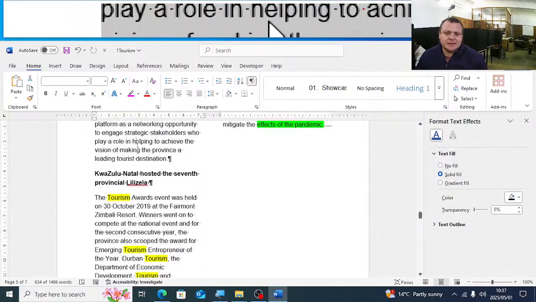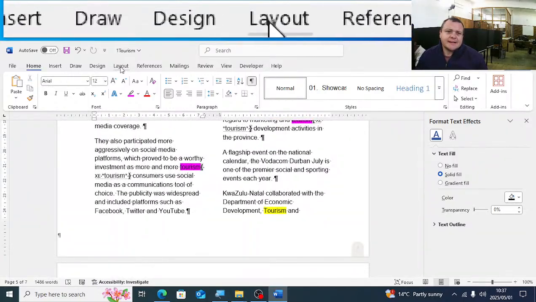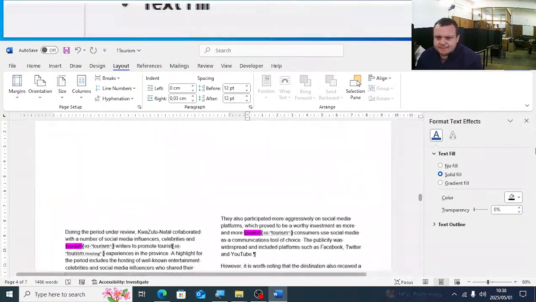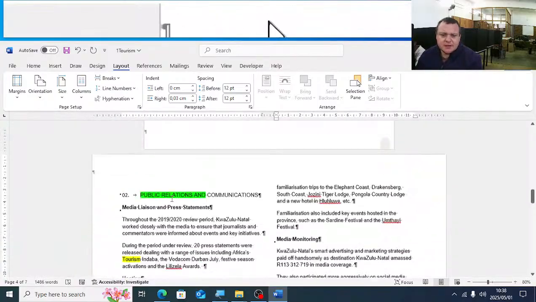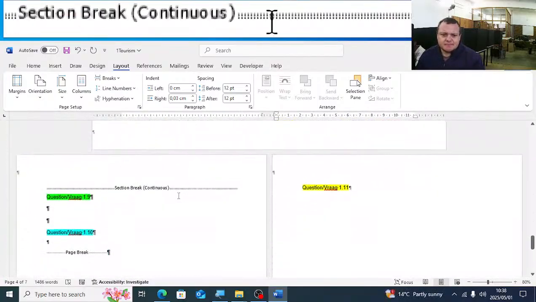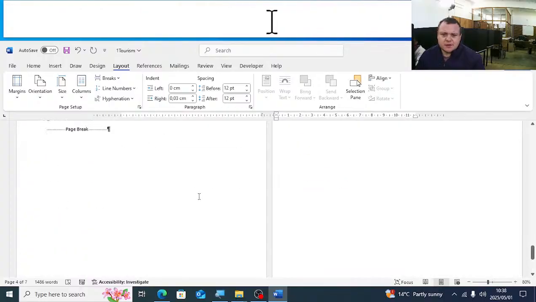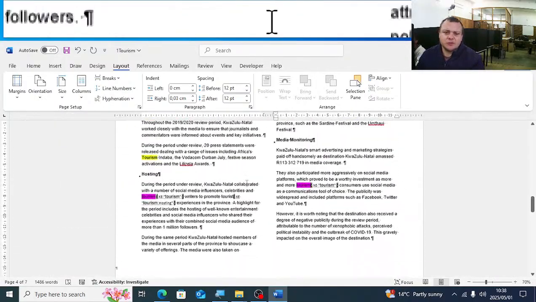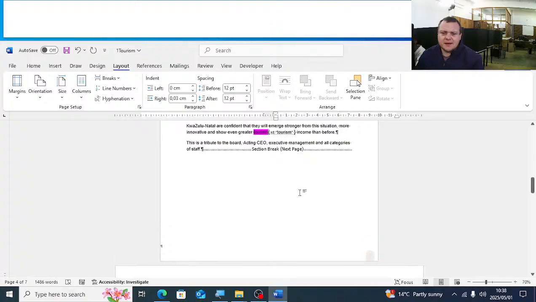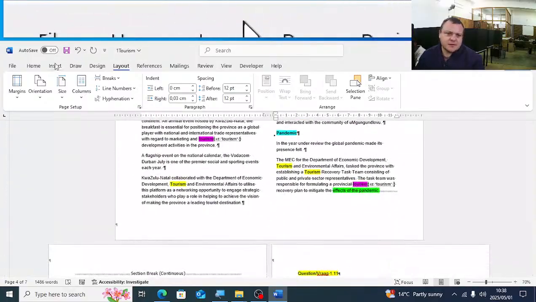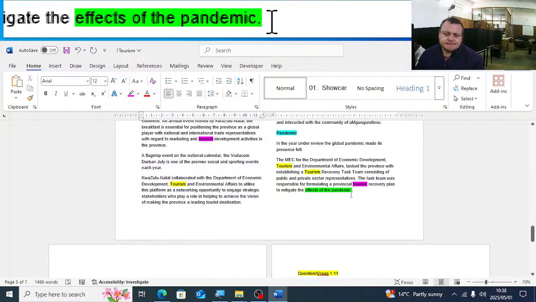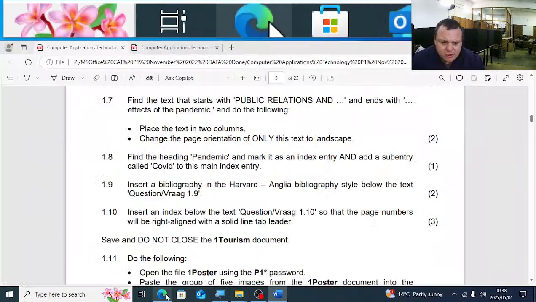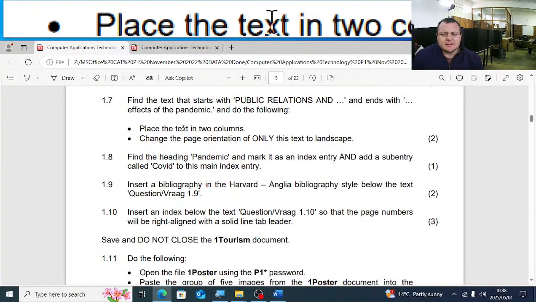So anywhere where you click inside these 2 columns, click there, Layout, Orientation, Landscape. So what should happen is you should only change those pages from portrait to landscape. You'll see the other pages are portrait. So it's quite easy because they ask us to insert 2 columns. You will know that before and after the 2 columns, they insert the section break, and then we just click anywhere in these 2 columns and change it to Layout, Landscape. It's 2 marks.